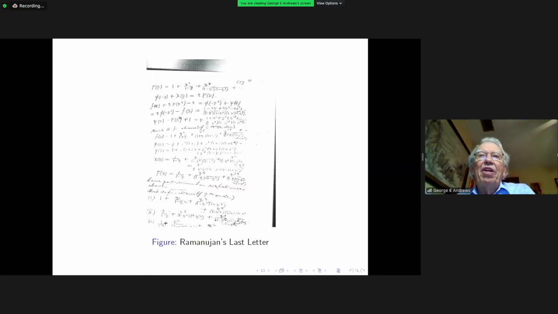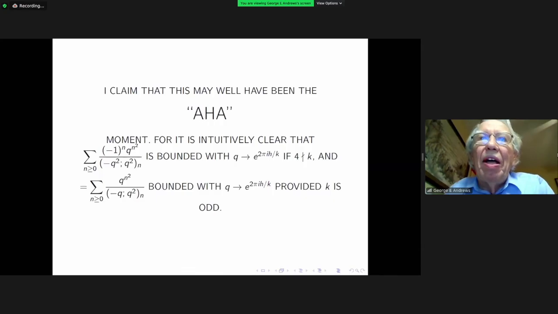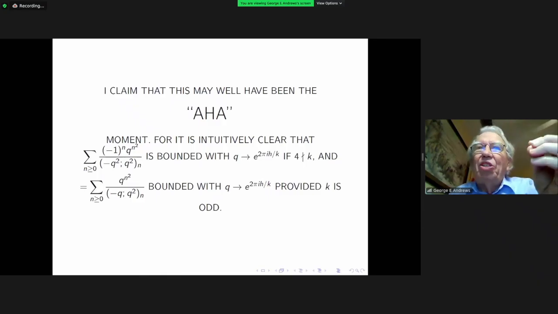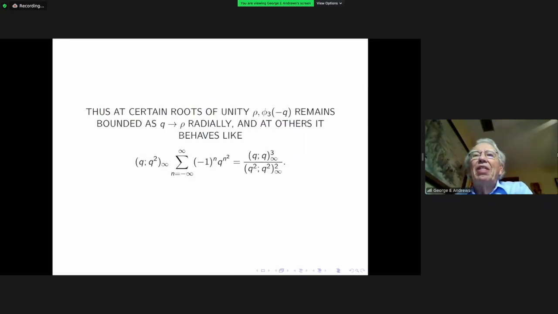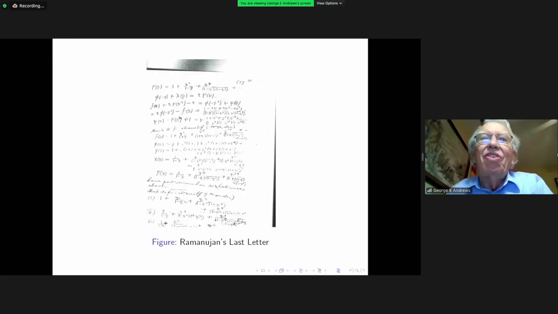The reason that you get this wonderful Mock theta function behavior is precisely because of this behavior near the unit circle. And so once he saw that, he realized that these functions, if they weren't some sort of modular form, behaved in a really radical way. In fact, half the time they're behaving exactly like a modular form, and the other half the time they are bounded as they approach the unit circle. And it seems to me very likely that this is the case.